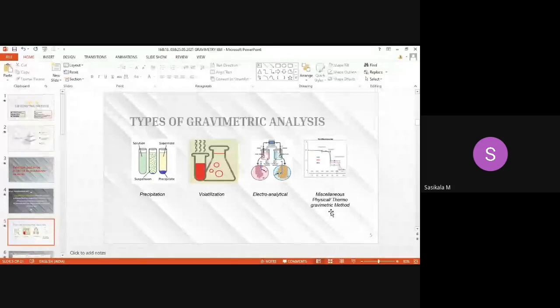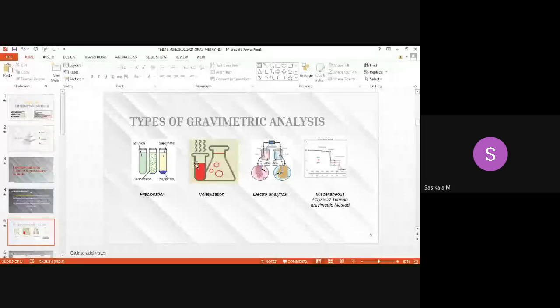So this is about the types of gravimetric methods: precipitation method, volatilization method, electroanalytical method, then under physical methods, thermogravimetric analysis. These two are advanced techniques using instruments, and these two techniques are used like volumetric methods.